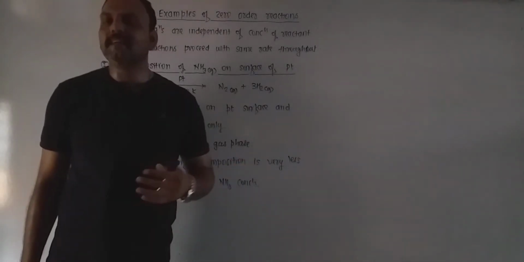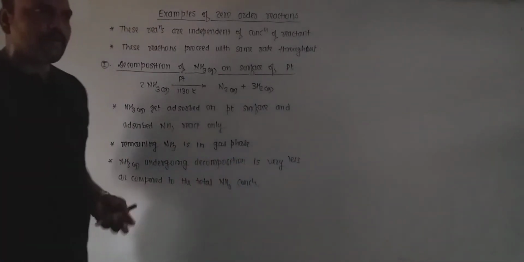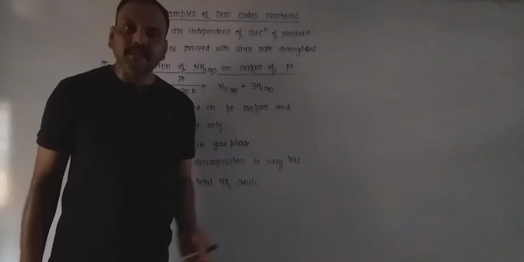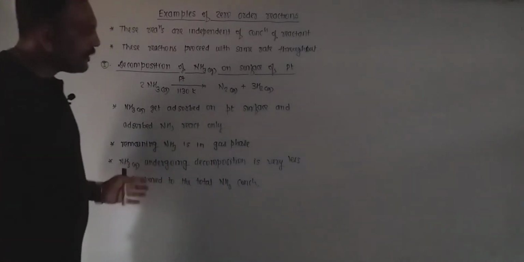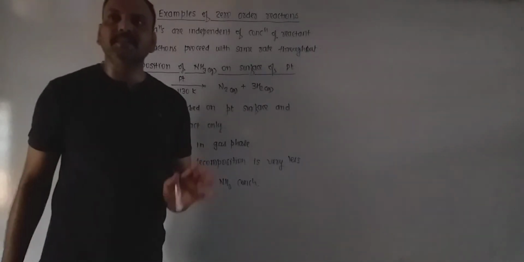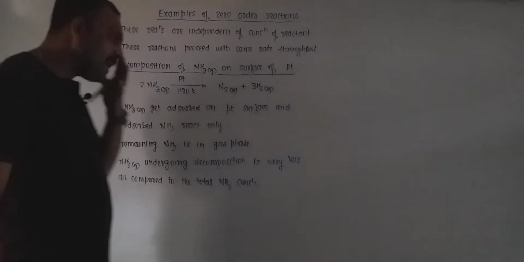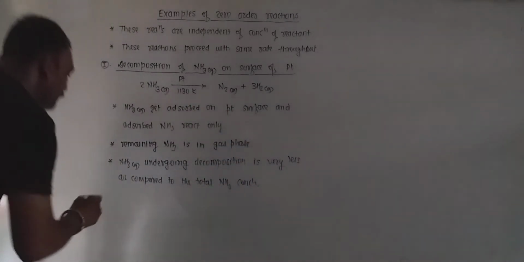the ammonia taken. Why? Because practically the concentration of ammonia remains unaltered. Thus, the rate of this reaction doesn't depend on the concentration of ammonia, and hence it is a zero order reaction.